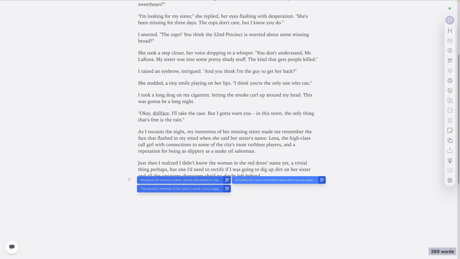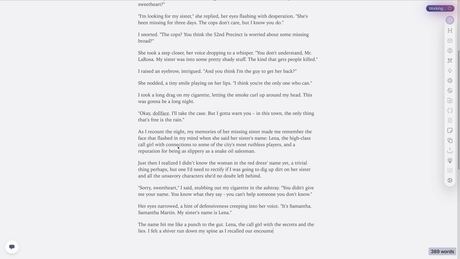It's like these 3 options have become things that I can click. Now, the only reason that you saw that pop up is because in my action right now, I decided that I wanted a chance to see it. So there's a pause between the time when Chibi has created the 3 ways forward to where this is being shown. If I close that step, then these will just pop up directly and I can just choose one. Let's choose the woman's mention of her sister's name as the way forward, and let's see what we get.